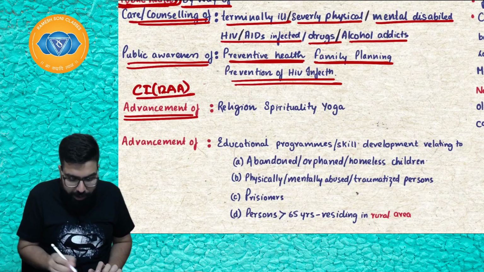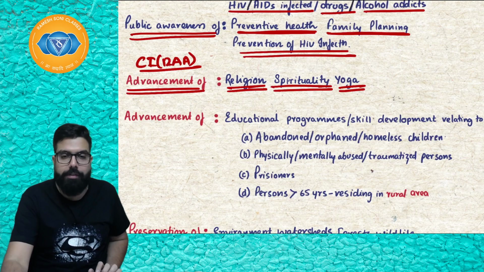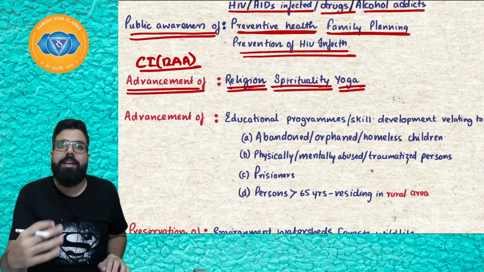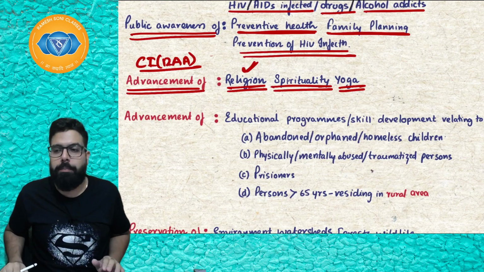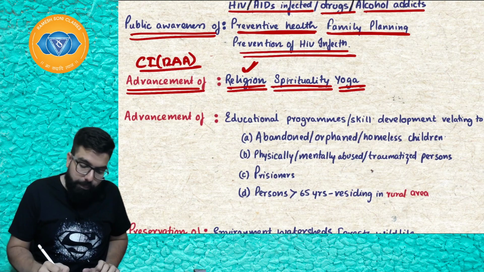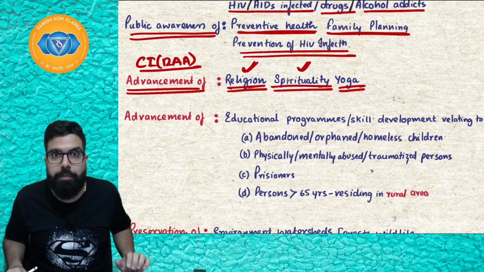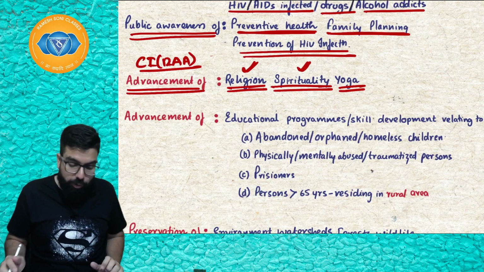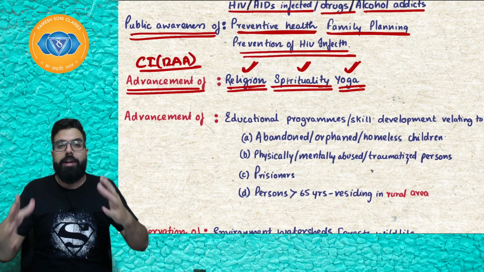Activity which is relating to advancement of religion, spirituality and yoga. So basically I am going ahead and promoting religion. Baba, I am promoting religion among people. I am promoting spirituality. Baba, spirituality, know yourself, I am teaching people. Or Baba, I am going ahead and promoting yoga. Supposedly, I am organizing a yoga camp.